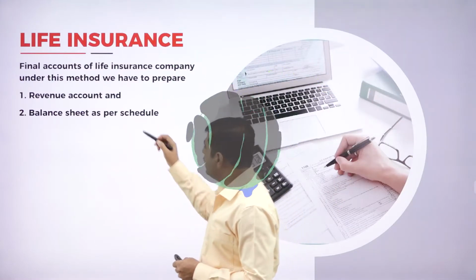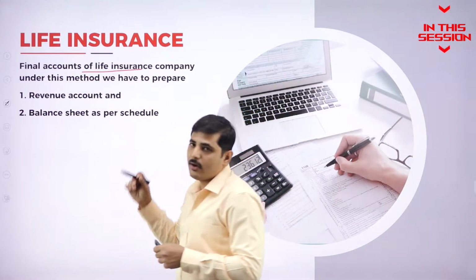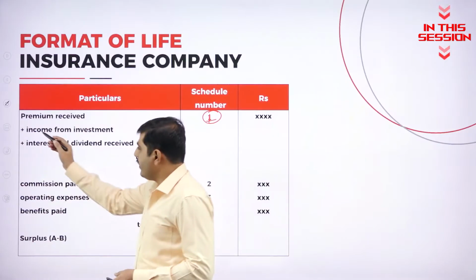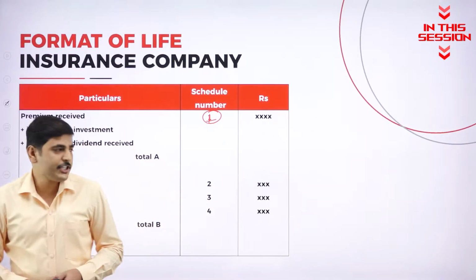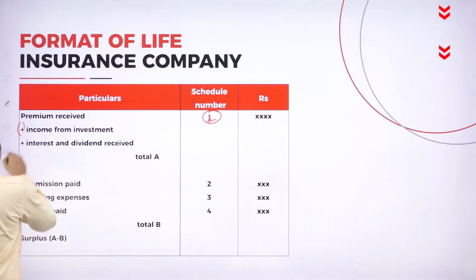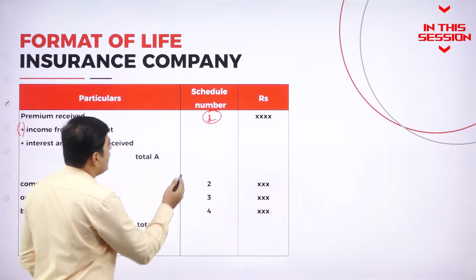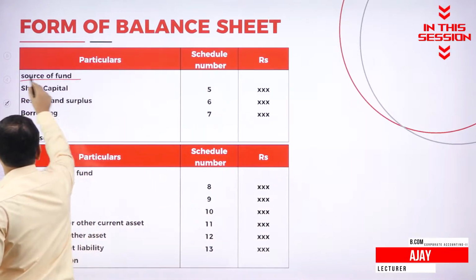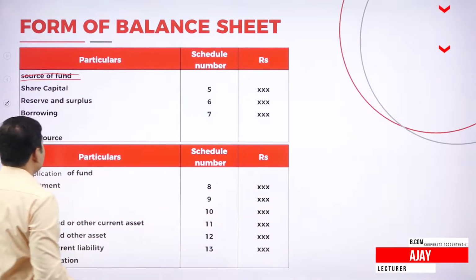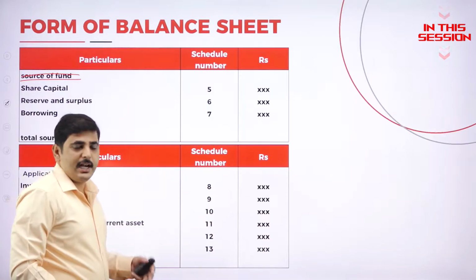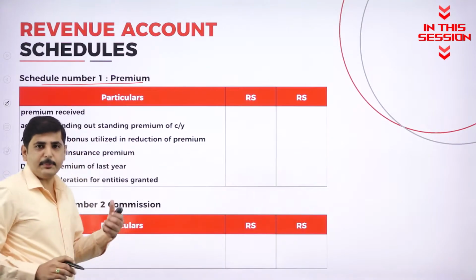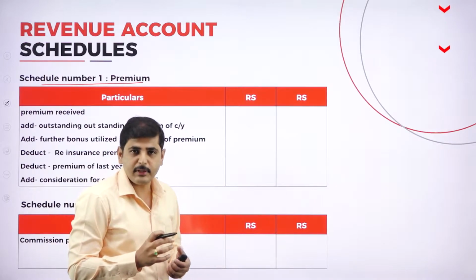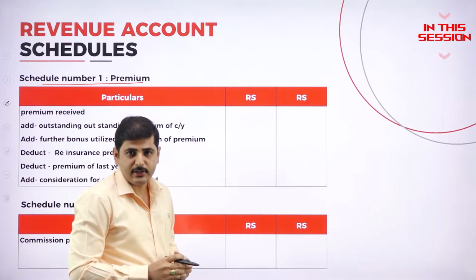At the end of the year, they have to prepare the financial accounts of the life insurance company. We have to add income from investment to this amount. The balance sheet starts from the source of fund. Under source of fund we will be having three schedules. Premium: what are the premiums? Premium is the amount the insurance company has received from the customers.